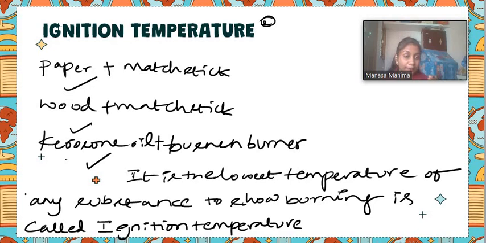If you supply heat to the substance lower than its ignition temperature, it will not burn. So the ignition temperature plays a very important role in the burning of substances.